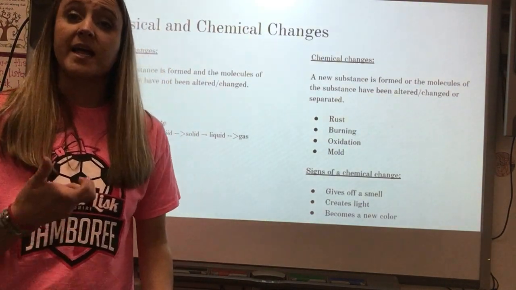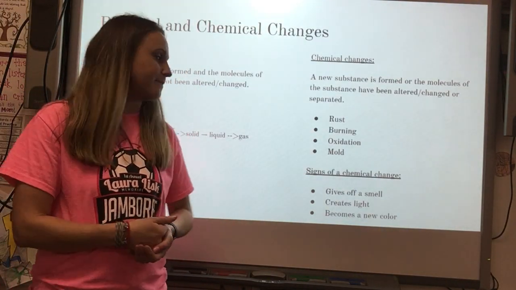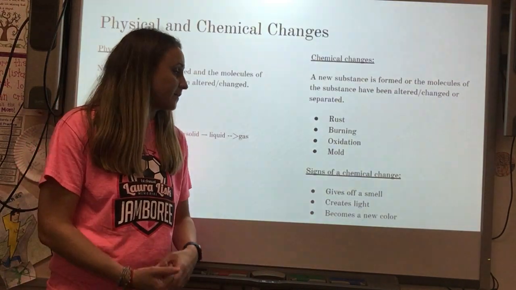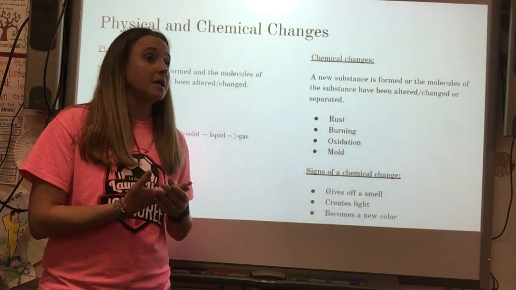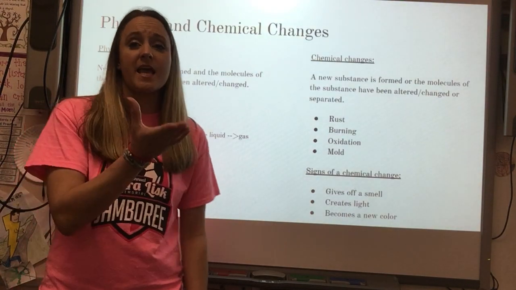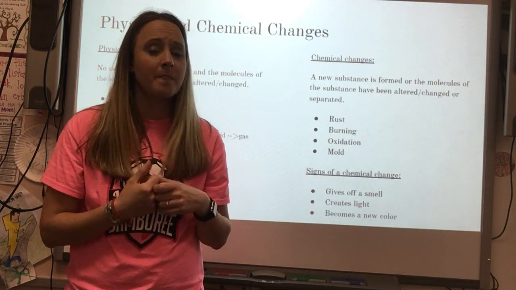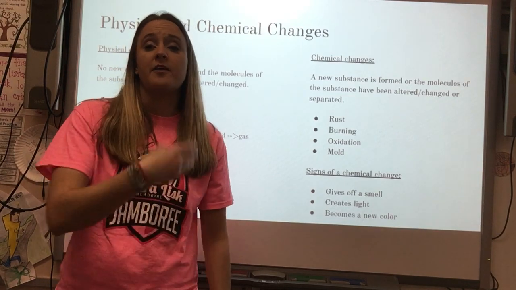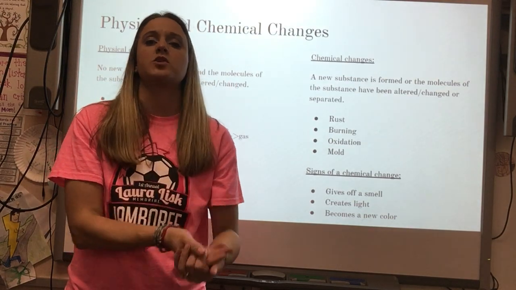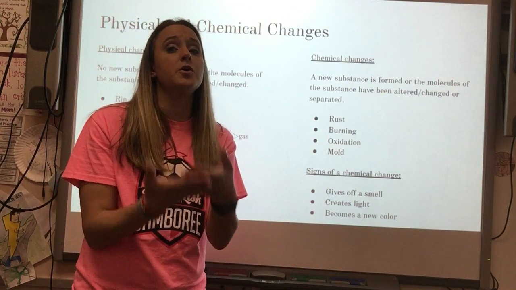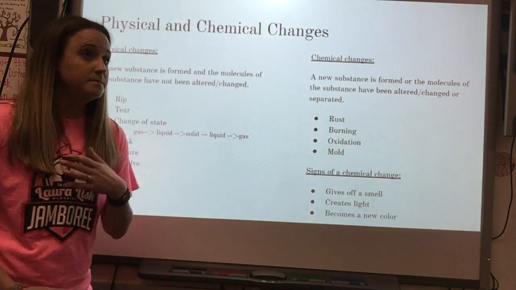Now, there are some signs of a chemical change. Things that let you know, hey, a chemical change just happened. Signs of a chemical change are if it gives off a smell, it creates light, or it becomes a new color. If I mix a clear liquid with a red liquid and it turns blue, that's probably a chemical change. If I mix a clear liquid with a red liquid and it becomes red, it's probably not a chemical change. So if it becomes a new, unexpected color, that would probably be a signal of a chemical change.